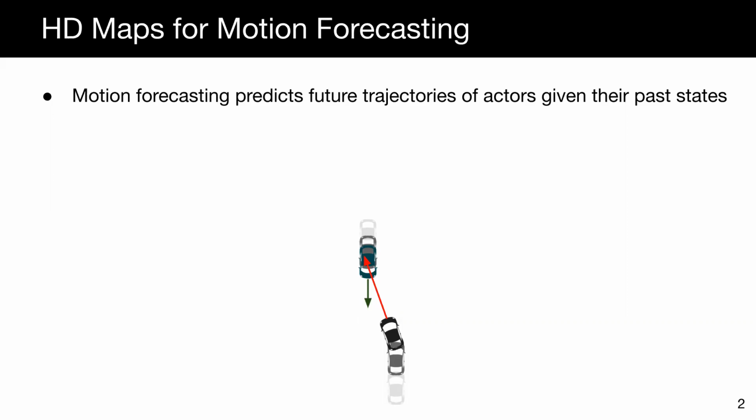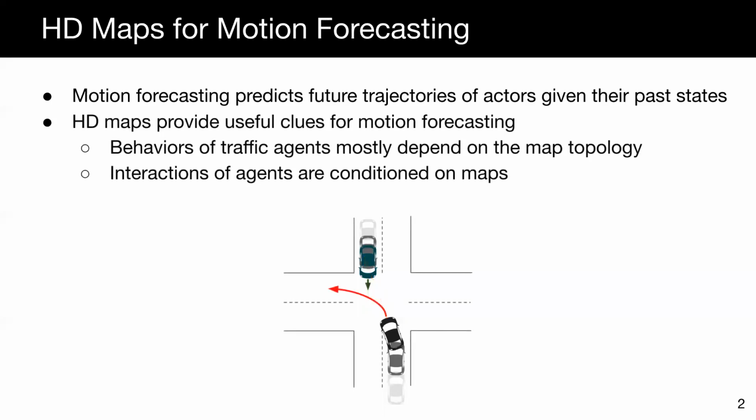The task is challenging by making predictions from past trajectories alone, as future prediction contains much uncertainty and involves complex interactions. High-definition maps, however, provide useful clues for motion forecasting, as most of the time, traffic agents behave by following the map topology. Also, interactions between agents largely depend on the semantics and geometry of the map.